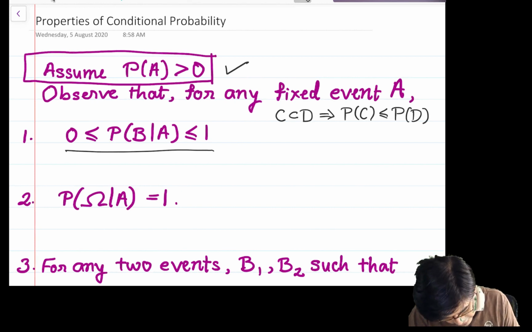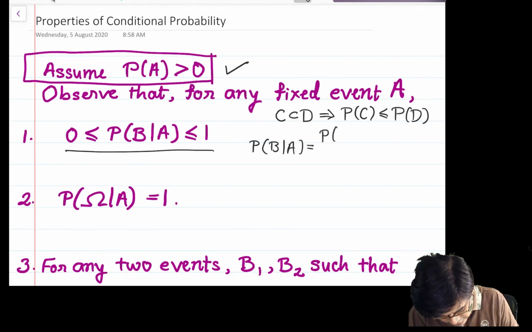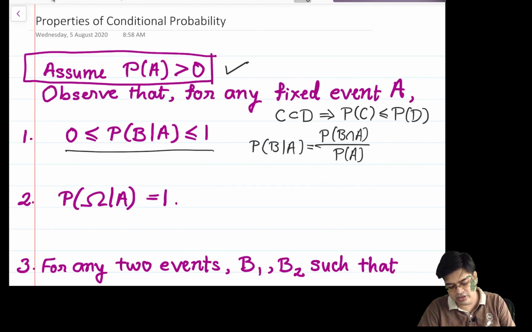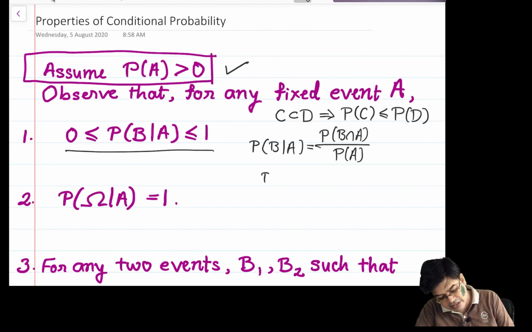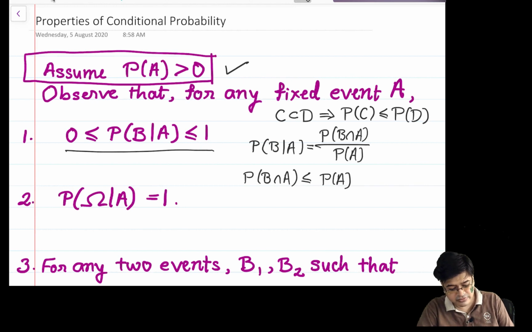So let us write the definition of conditional probability, that is probability of B given A, which is probability of B intersection A upon probability of A. Now we all know that B intersection A is a subset of A. Therefore probability of B intersection A is always less than or equal to probability of A, and this is always greater than or equal to 0.